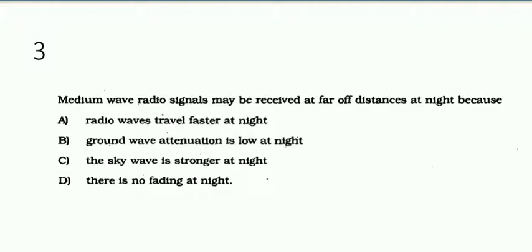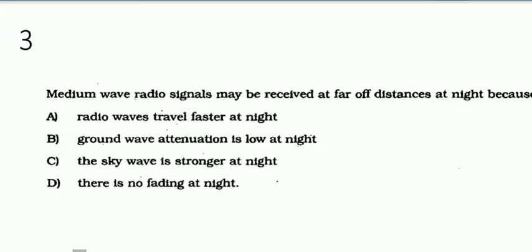That's why we are not using medium wave during daytime, but in night time the D layer in the ionosphere disappears and the sky wave gets stronger and we can transmit a wave to a long distance.